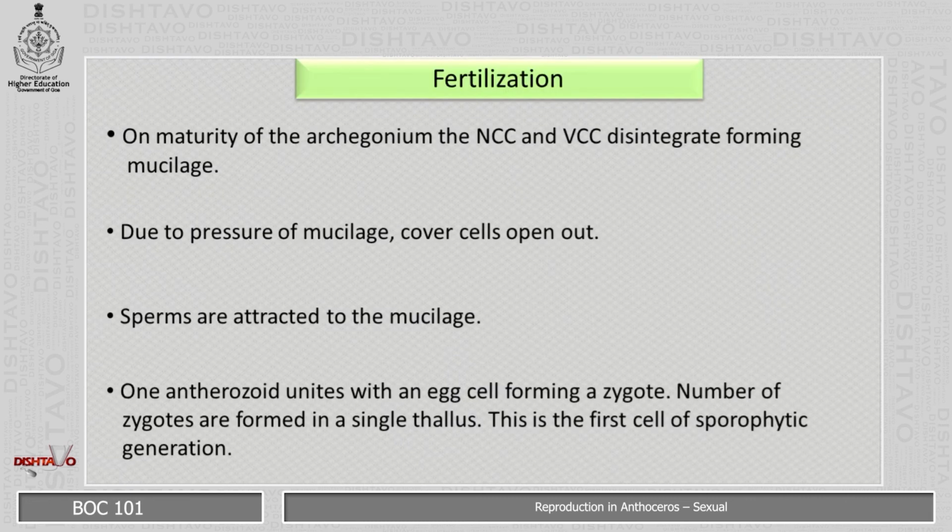Coming to the fertilization, on the maturity of the archegonium, the neck canal cell and the ventral canal cell disintegrate, forming mucilage. Here, due to the pressure of this mucilage, the cover cell opens out, and the sperms are attracted to the mucilage. One antherozoid unites with an egg cell, forming a zygote. A number of zygotes are formed in a single thallus, and this is the first cell of the sporophytic generation.